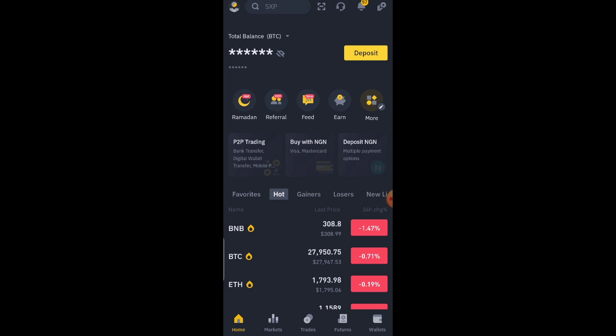Now let's get started. The first thing you want to do is to fund your futures account. Alright, and I want to believe that you have already registered an account with Binance.